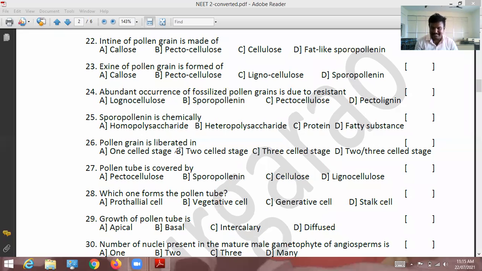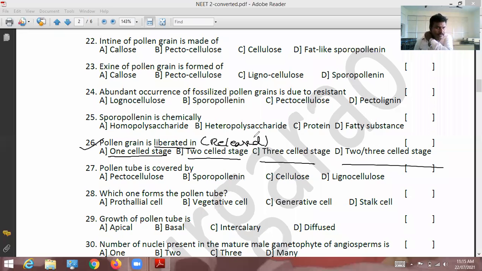Next, pollen grain is liberated. Liberated is nothing but released. Can you say the answer? In 1 cell stage, 2 cell stage, 3 cell stage, or 2 or 3 cell stage? Pollen grain is liberated in which cell stage? I want quick answers. B is the wrong option. C, that only you have to remember. In over 60% of angiosperms, the pollen grain is shed at 2 cell stage.